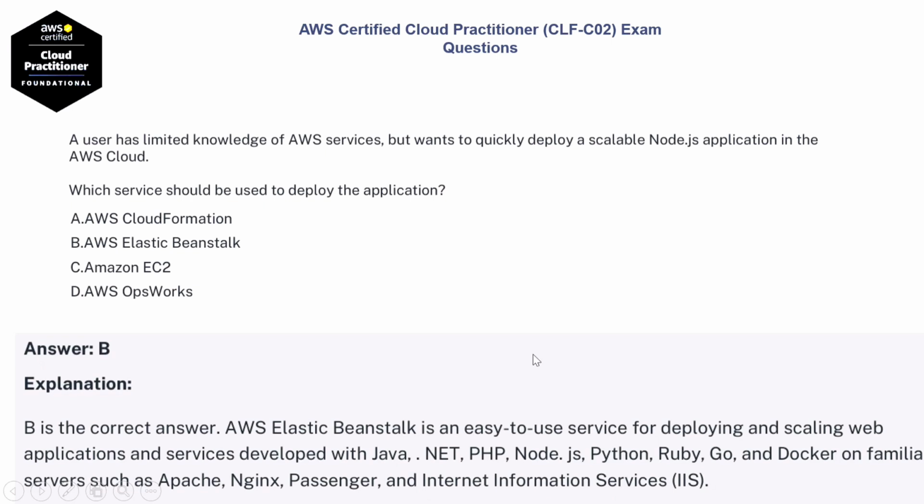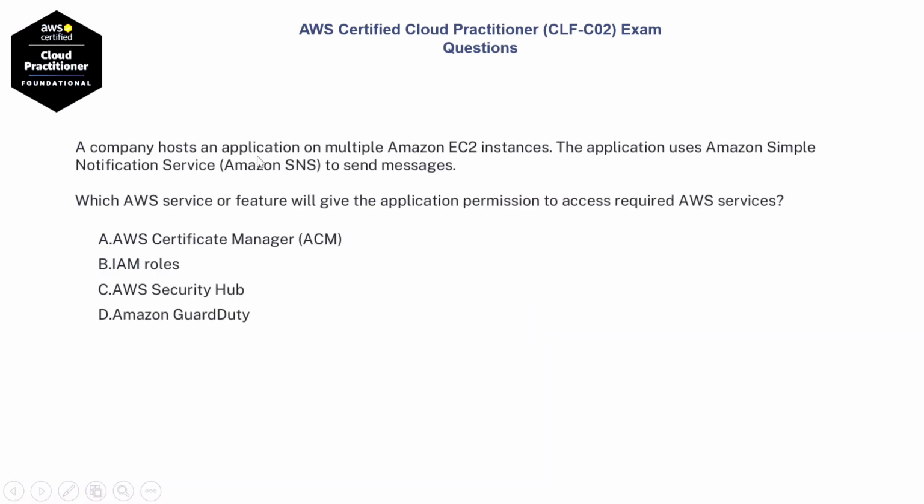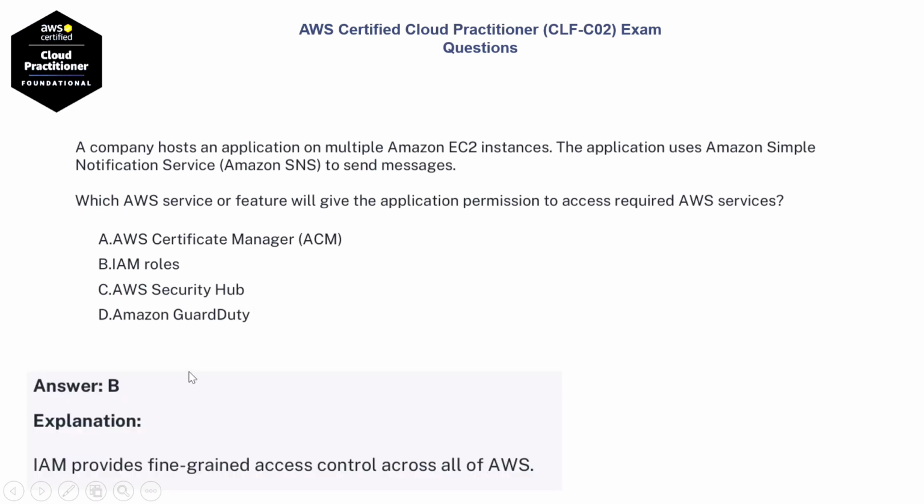Next question. A company hosts an application on multiple Amazon EC2 instances. The application uses Amazon Simple Notification Service to send messages. Which AWS service or feature will give the application permission to access required AWS services? Option A, AWS Certificate Manager. Option B, IAM roles. Option C, AWS Security Hub. Option D, Amazon GuardDuty. The correct answer is option B, IAM roles.